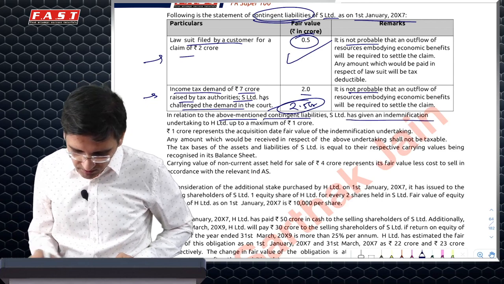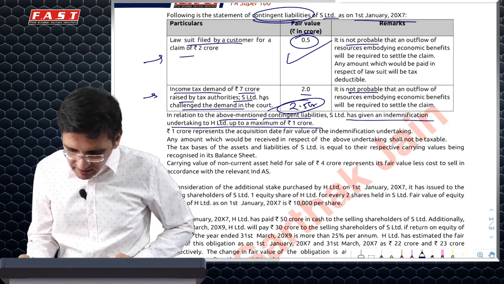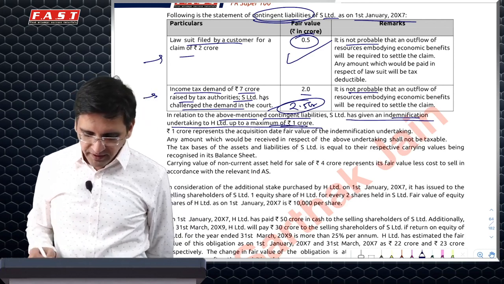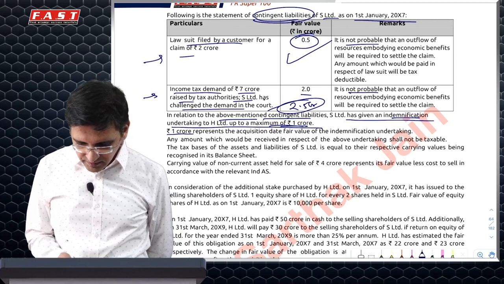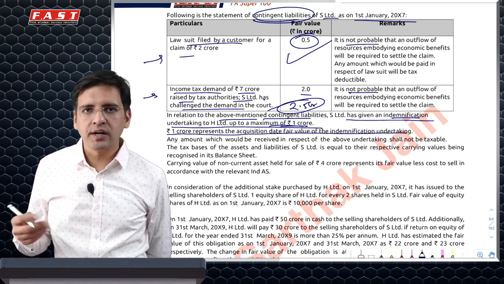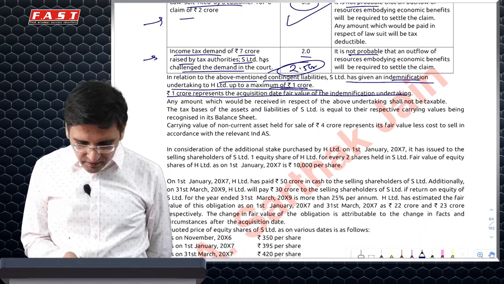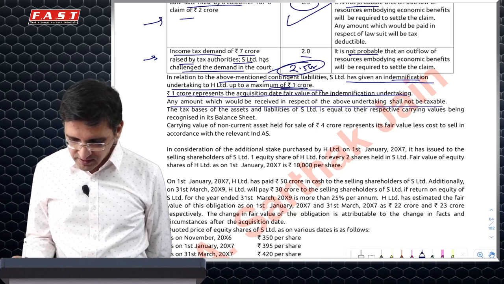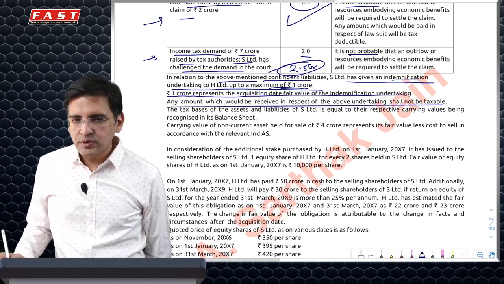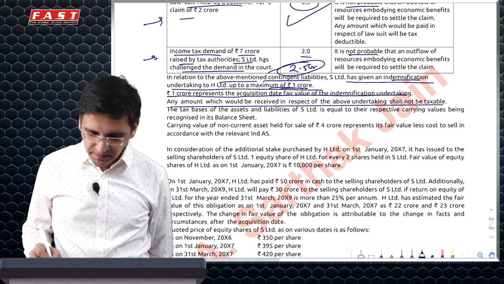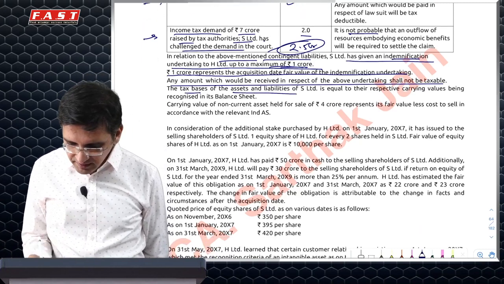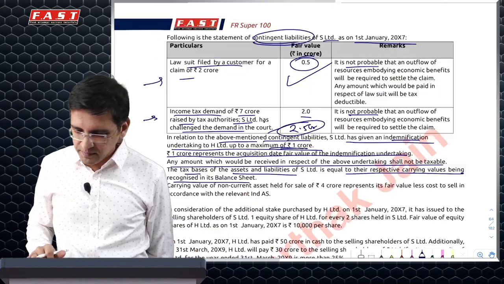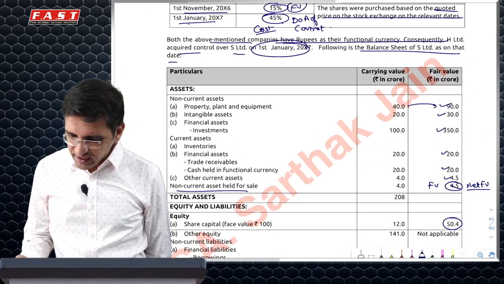Let's see what the question says about it. It says we also have an indemnification asset, maximum up to 1 crore. So since you have an indemnification asset, 1 crore represents the acquisition date fair value of the indemnification. So you can recognize that indemnification asset also. This will also have a deferred tax impact, but let's see what the question says. It says any amount received with respect to this shall not be taxable. So that means the indemnification asset will not have a deferred tax impact. Tax base and liability are equal to carrying values as recognized in the balance sheet. So existing carrying amount and tax base are the same. So you will have to only create a deferred tax for the difference now.